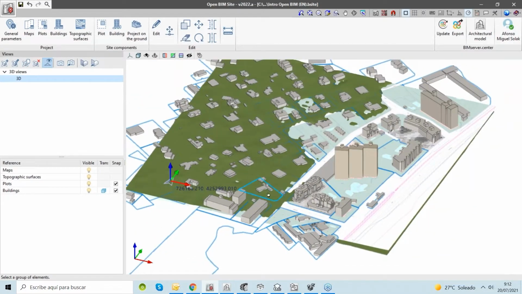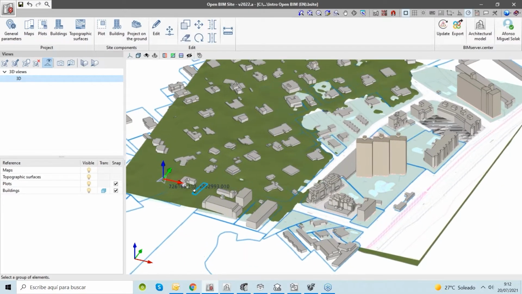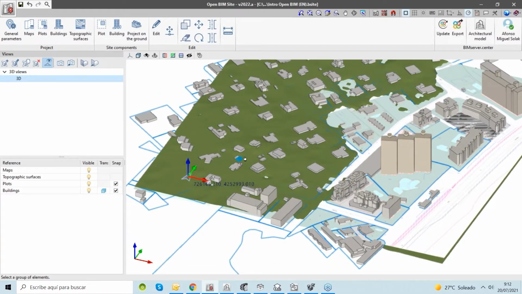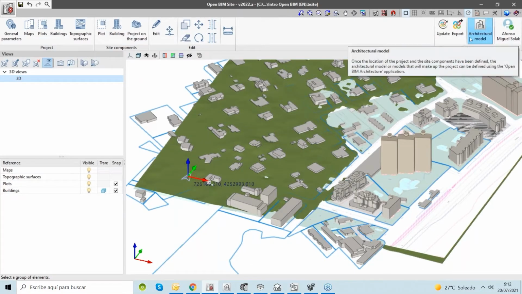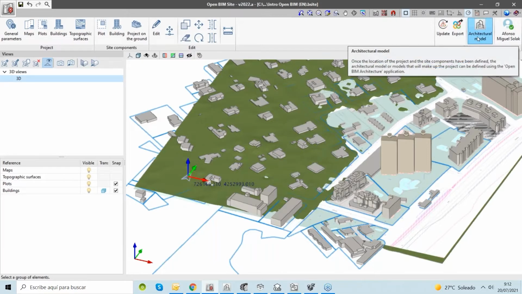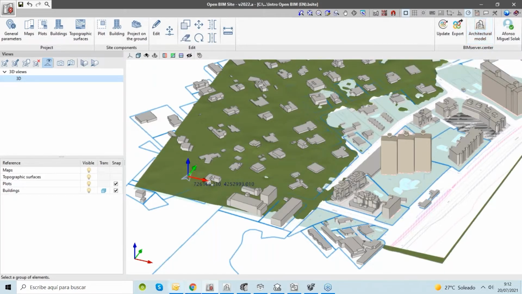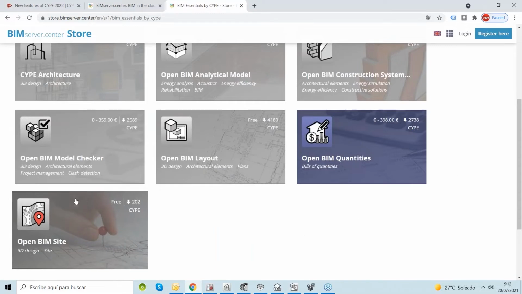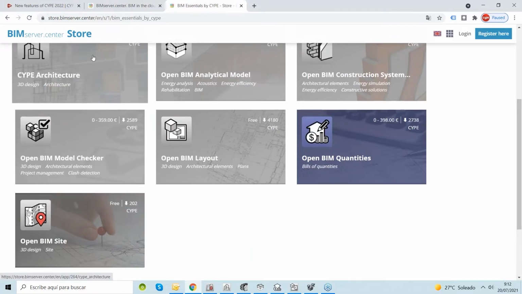Okay, once we have the site or the environment, the landscape, the terrain of our building, the next step would be to generate the BIM model, the model of the building. We can do that just by clicking on this button here and going to the next application, that is CYPE Architecture. We have been in this one, Open BIM Sites, and now we go to CYPE Architecture.